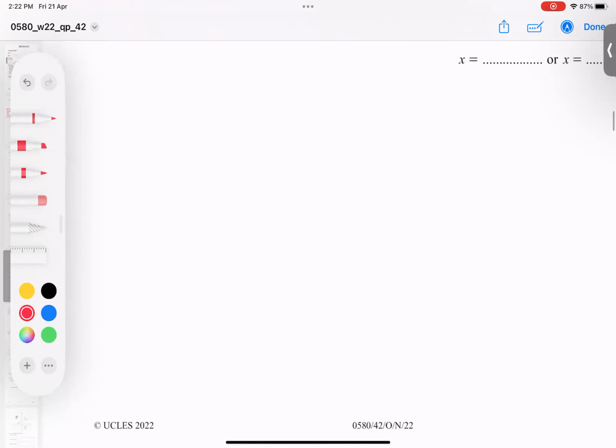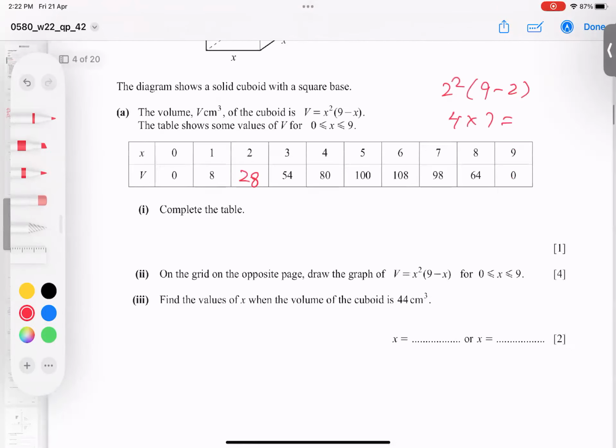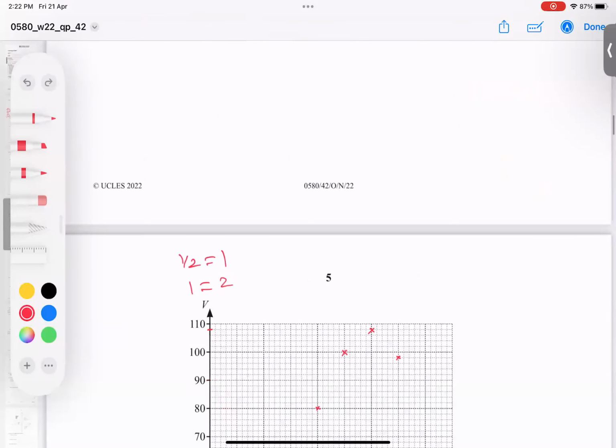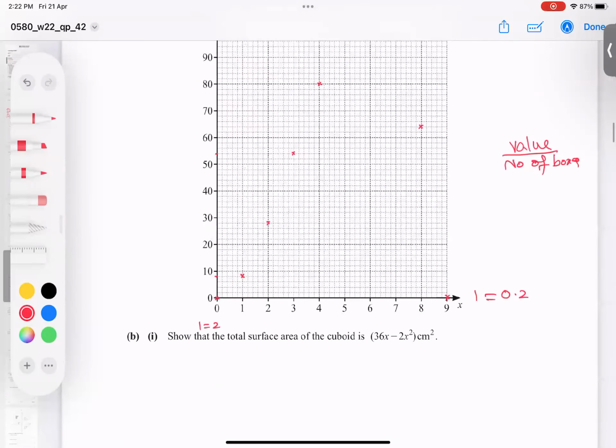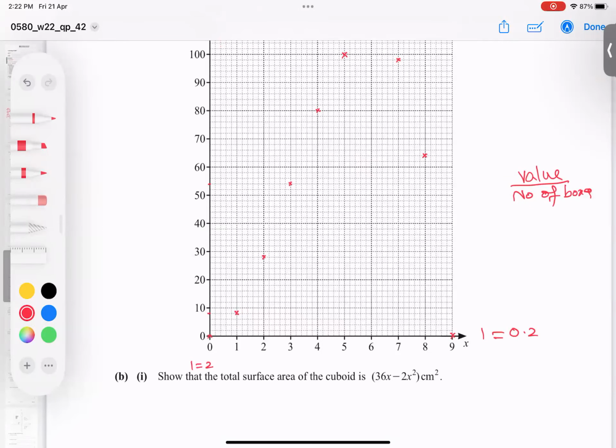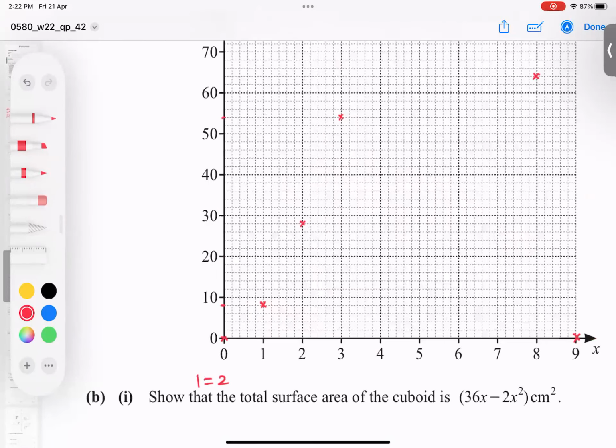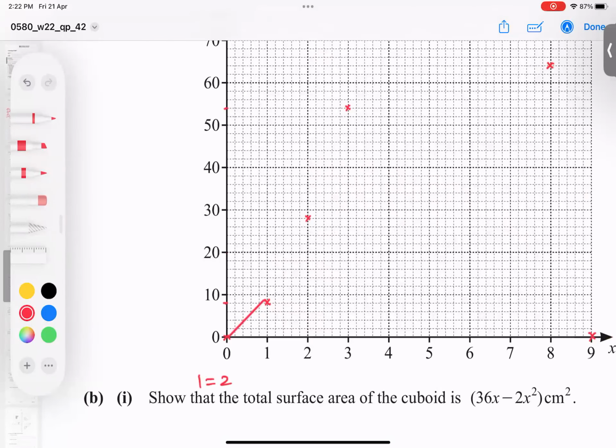Okay, let's talk about the last part, and that is 9, 0. So it is so easy. 9, 0. It means it is here. So now I'm going to sketch it and have a look here at how we can do it. Smooth curve. Some students join directly like that. No, you can't directly join. So smooth, have a look here.